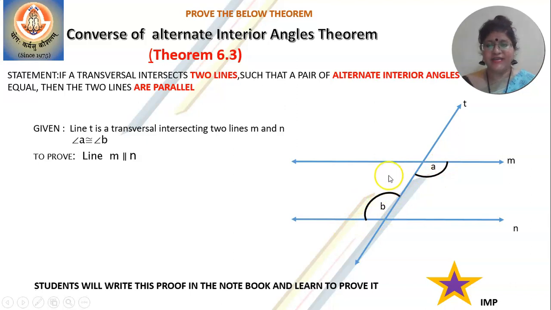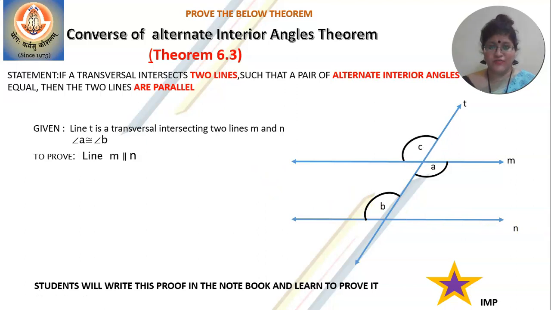You could also take it here and here. That's your choice. Okay, so I've taken this as A and this as B, and A is congruent to B. You have to prove M is parallel to N. So with this, we begin the proof.